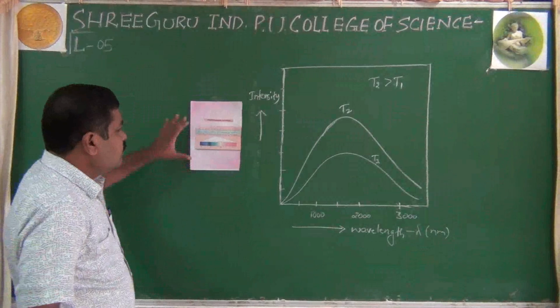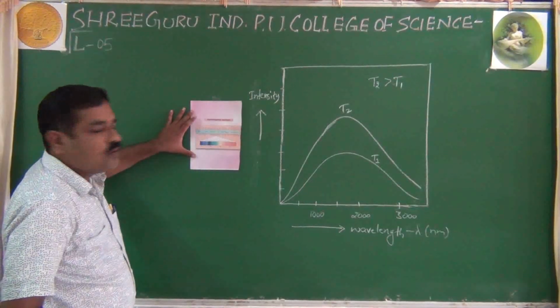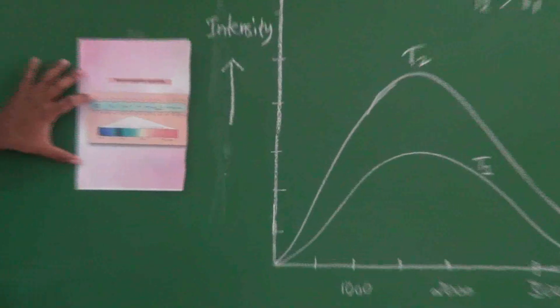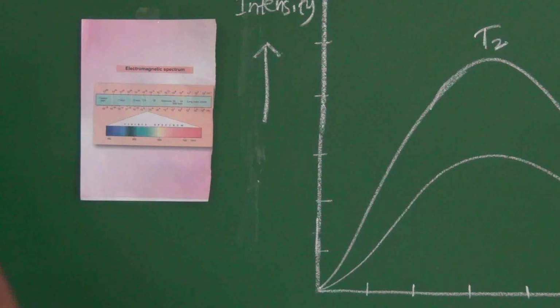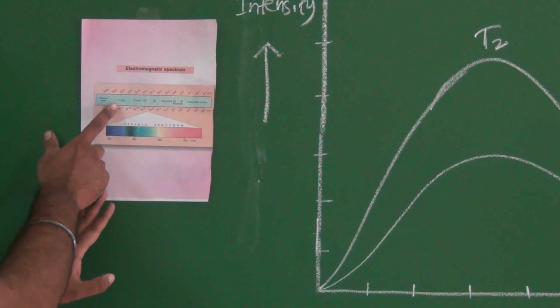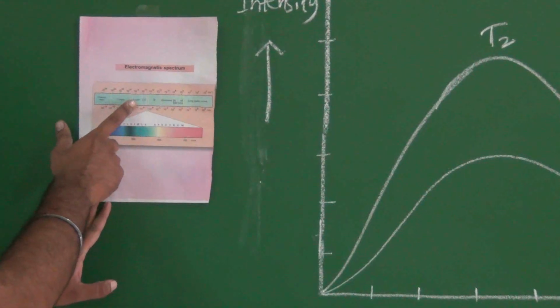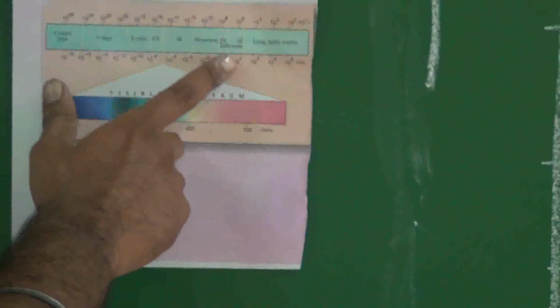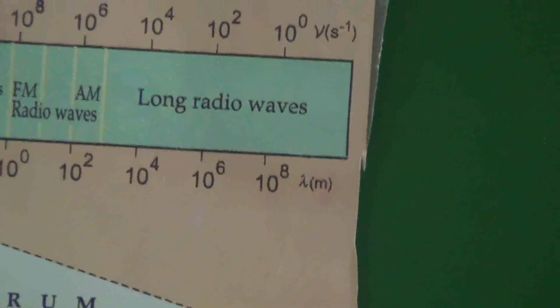So in this figure you are observing, above one, 10 raised to 26. This is regarding cosmic rays, right? Then next gamma rays, X rays, UV rays, infrared rays, microwaves, FM radio waves, AM, and even long radio waves.